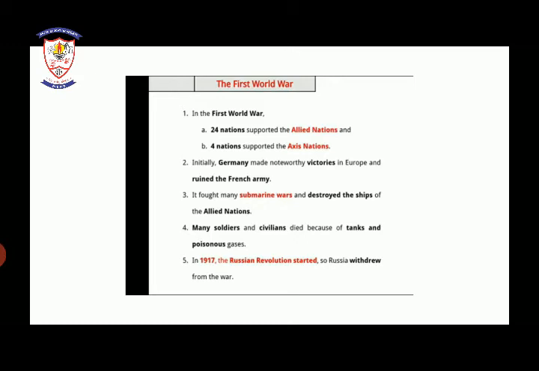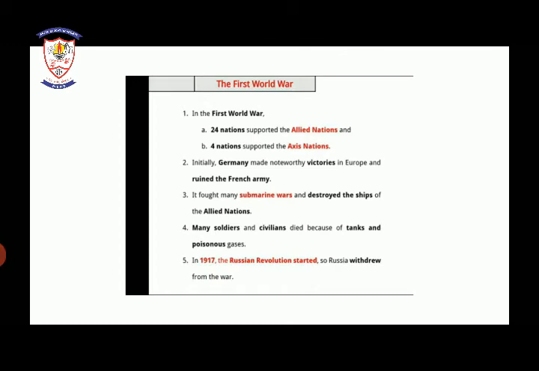So what happened? Germany made victories in Europe, and Germany ruined the French army. So it fought many submarine wars and destroyed the ships of the Allied nations.